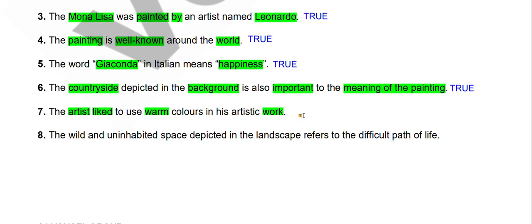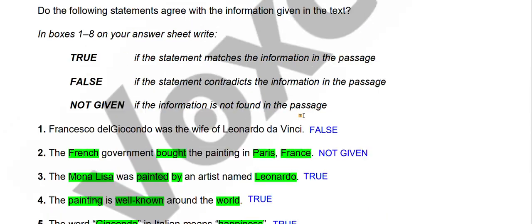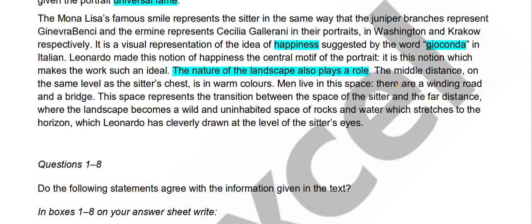And if we don't know about his preferences, we will say not given. Okay. The middle distance on the same level as the sitter's chest is in warm colors. So here is something about warm colors. So the information is just revealing what is the color used for this particular painting. Men live in this space. There are winding road and a bridge. The space represents transition between the space of the sitter and the far distance.